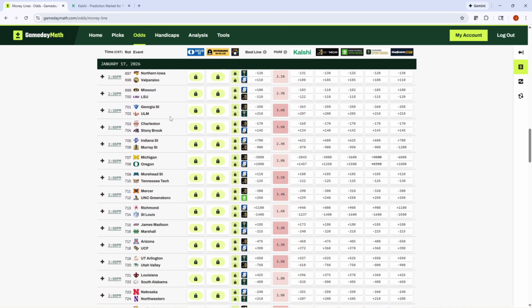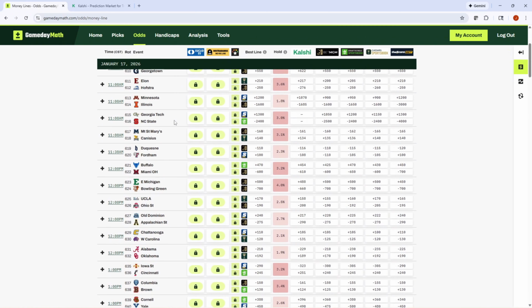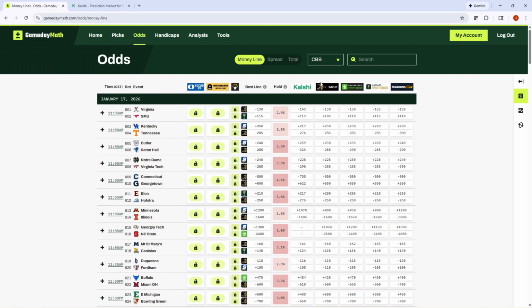Toggle over to the odds page, and this is going to highlight all the odds for, you can see a massive slate of college basketball today. We've got Kalshi, BetMGM, DraftKings, Caesars, and theScore Bet over at the odds, and we can see where all the prices are today. If you sign up for a paid subscription, you'll get an expected value, a no vig line, and a bet score value to be able to see where there's actual plus EV bets.